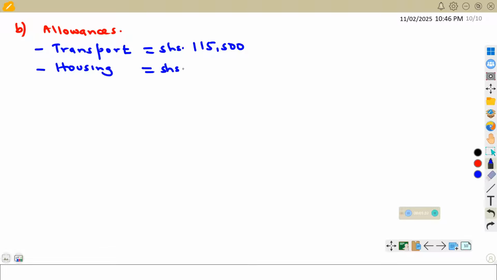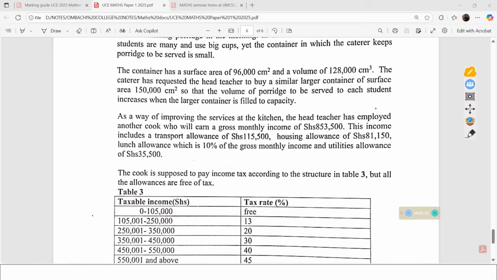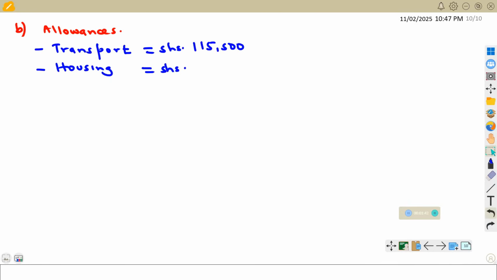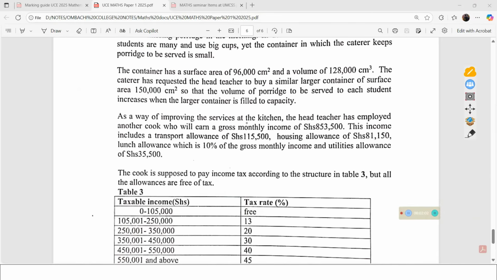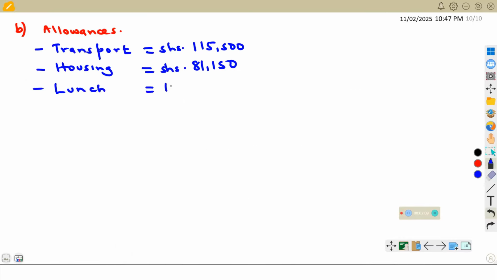Housing, we are told he has the housing allowance of this amount, so we shall also include that. That is 81,150. And the next one we shall talk about is lunch. He is entitled to lunch, which is 10% of the gross monthly income.